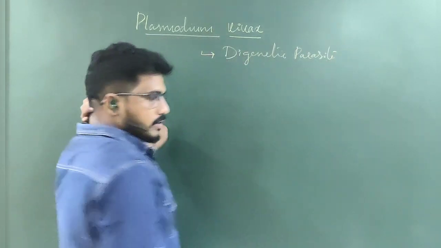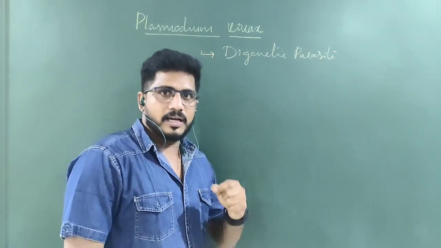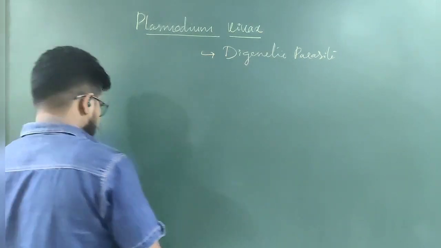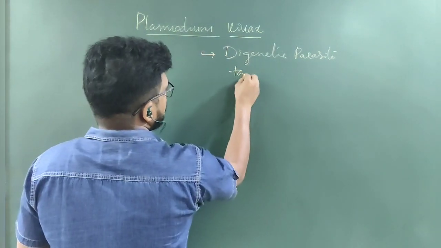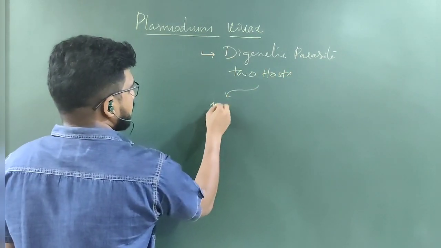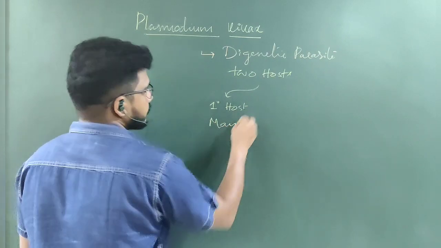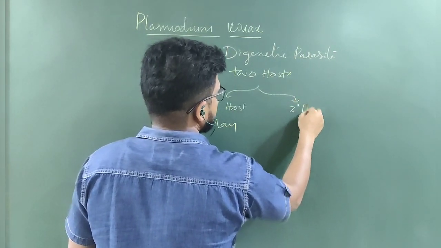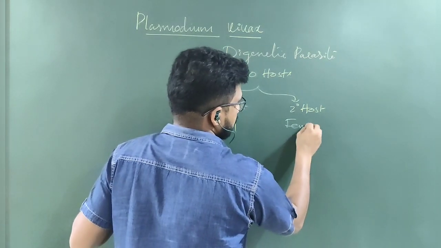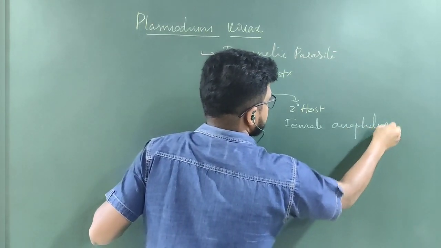Digenetic parasite means what? In the last session I gave the details about it. It is a parasite which needs 2 hosts to complete its life cycle. So we have 2 hosts. The primary host is human and the secondary host is the female Anopheles mosquito.